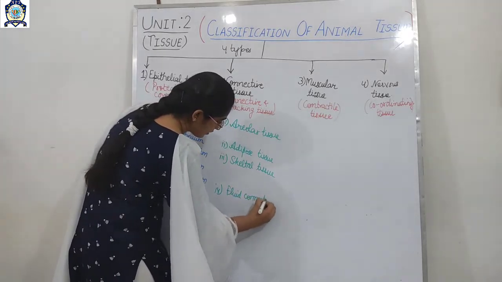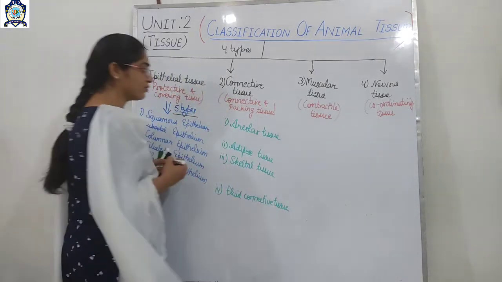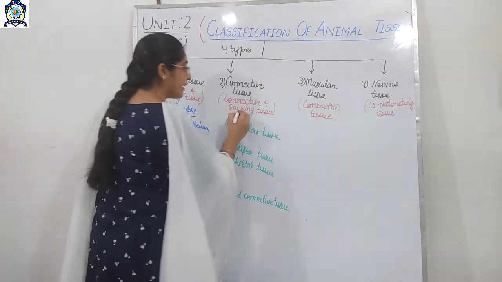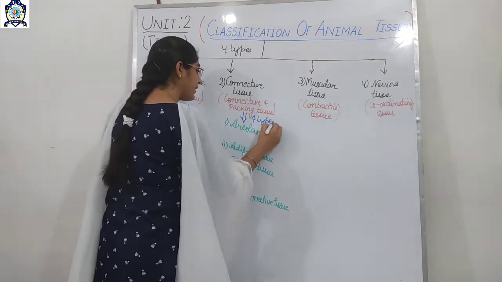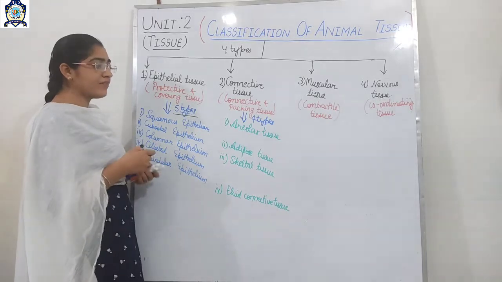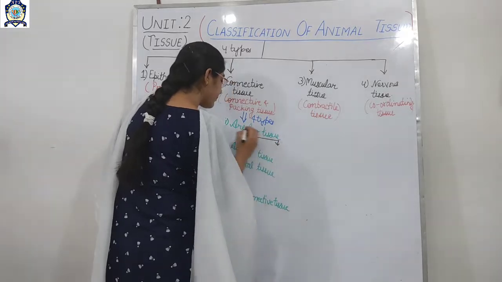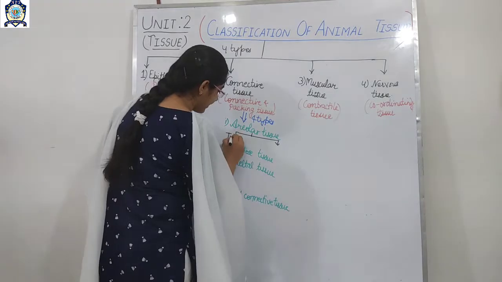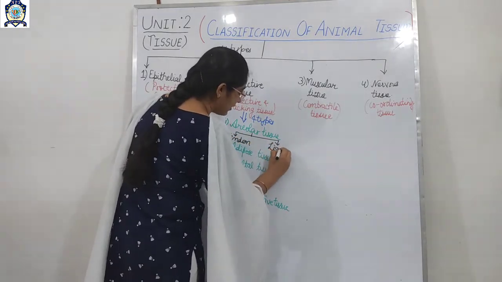Fluid connective tissue. Am I clear? So if we talk about the classification, then connective tissue is of 4 main types. Areolar connective tissue is further divided into 2 main components. So what are these? One is tendon and the other one is the ligament.